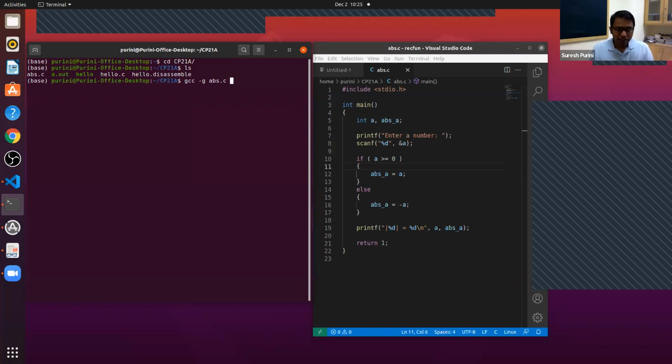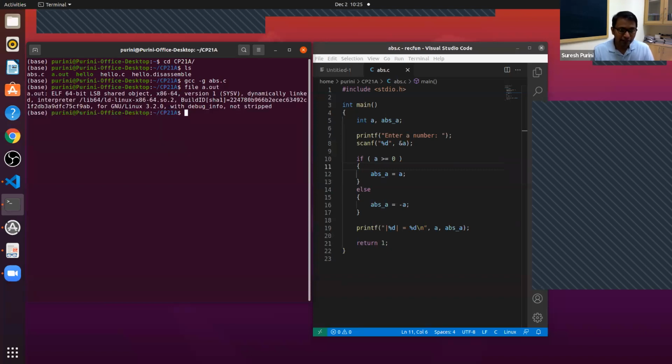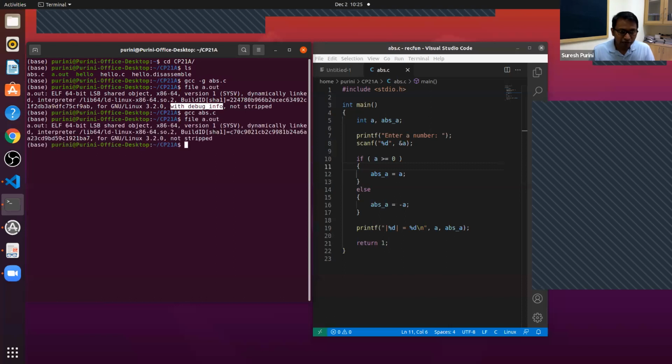So gcc -g abs.c, use the -g option. Remember, I didn't give any -o, so the executable got generated in a.out. If you run file on a.out, you will see this, with debug info. And if you compile without -g, and if you say file, you don't see this. If you don't use the -g option, you don't get this with debug info thing.